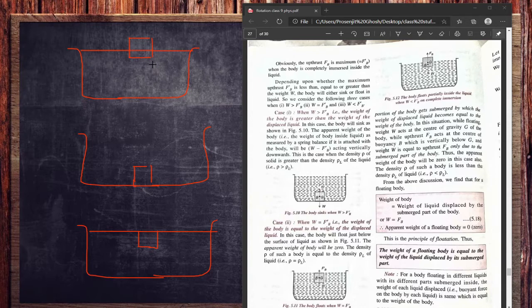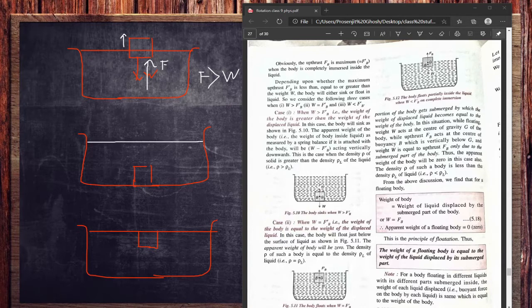And we said that flotation only happens when W, the weight of the body, is equal to the force of the liquid, that is, the upthrust. W, the weight of the body, works downward, and the force by the liquid, the upthrust, works upward. In this case, the force is greater than the weight. As the force is greater than the weight, it is moving upward. That is very easy to find.